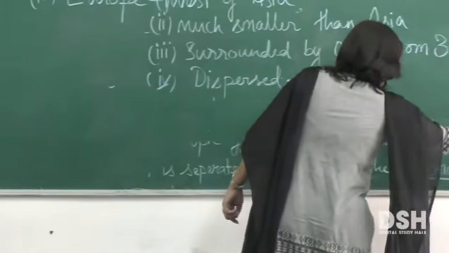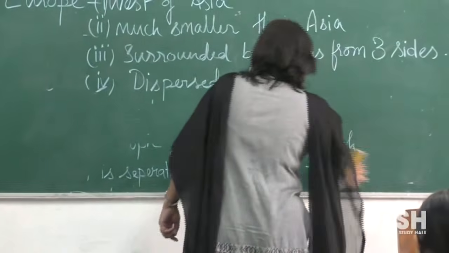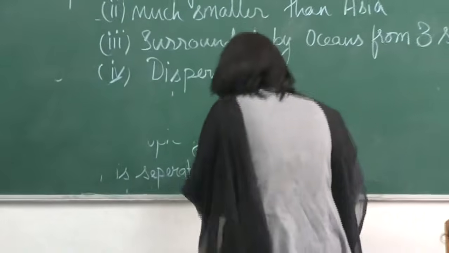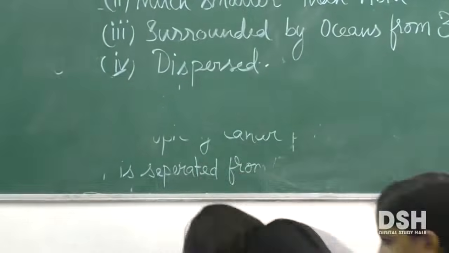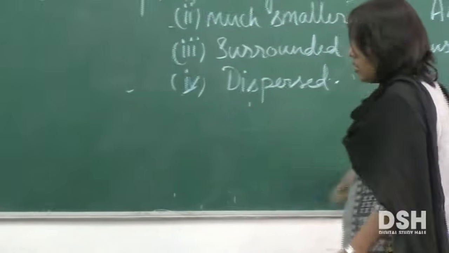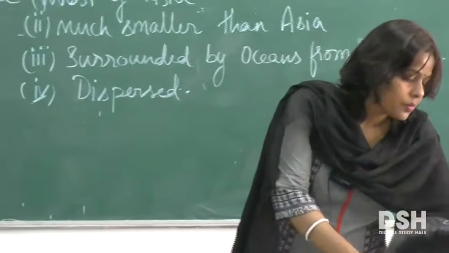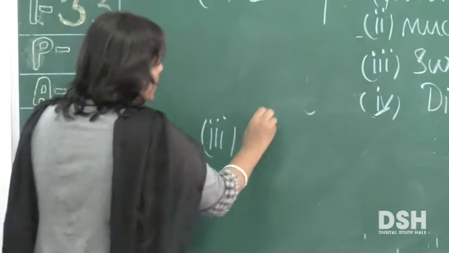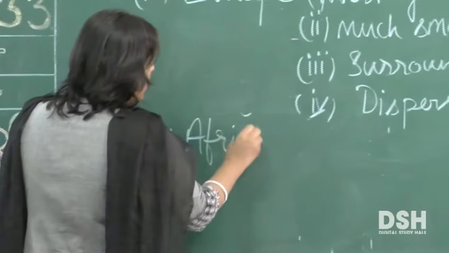By the time I write Africa on the board, you observe some of the important facts about Africa and tell me. So the third continent that we are going to deal with is Africa.